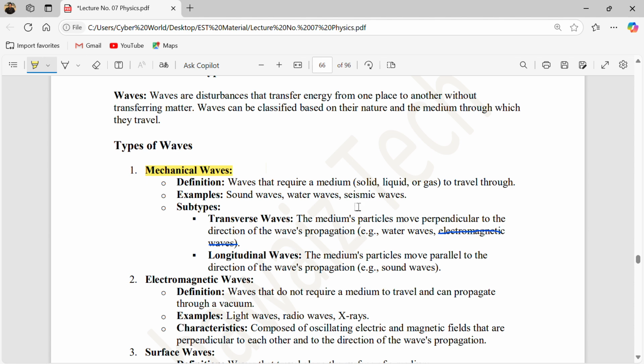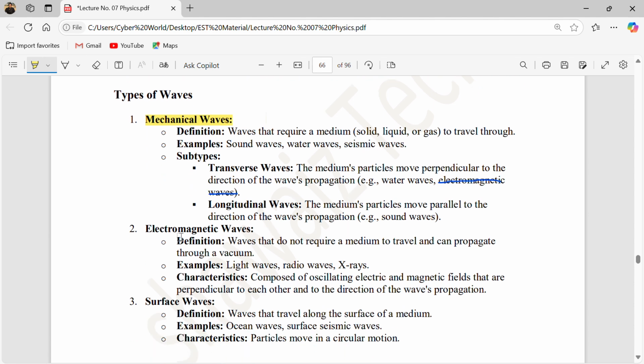Now move on to the second type of wave, electromagnetic waves, which do not require any medium to travel or propagate, unlike mechanical waves which require a medium. Examples are light waves, radio waves, X-rays, gamma rays, and UV.